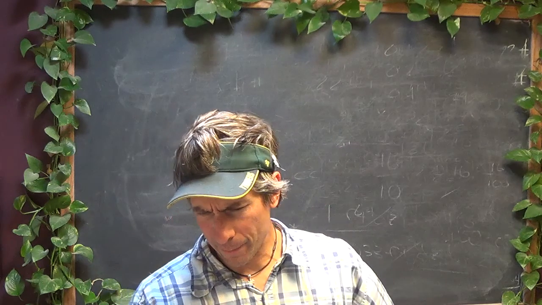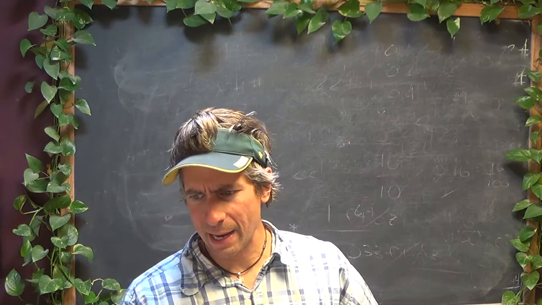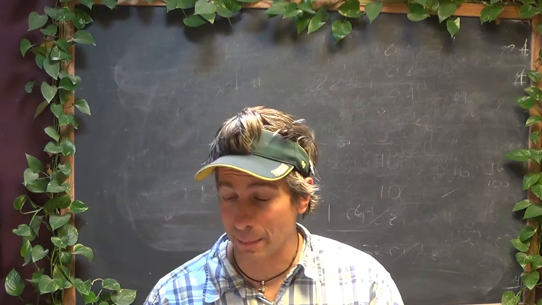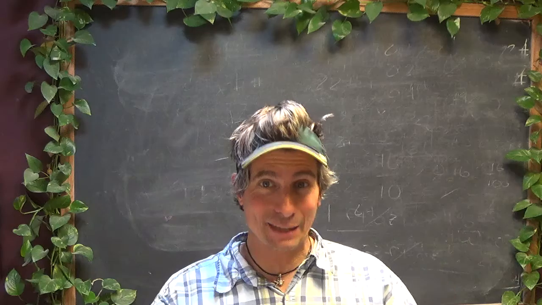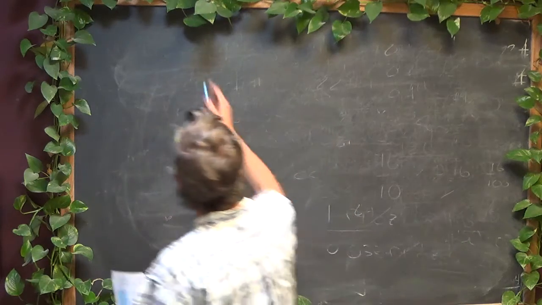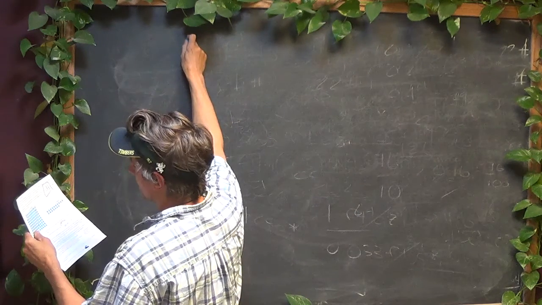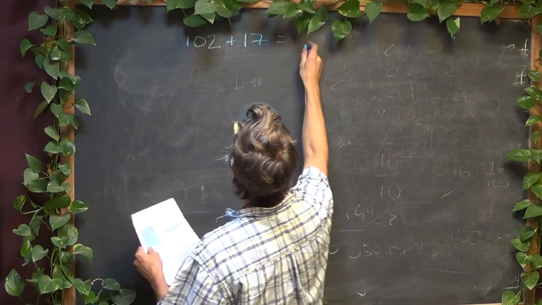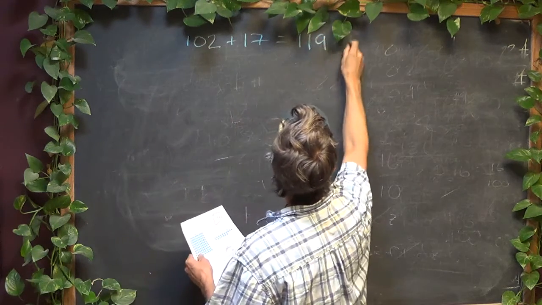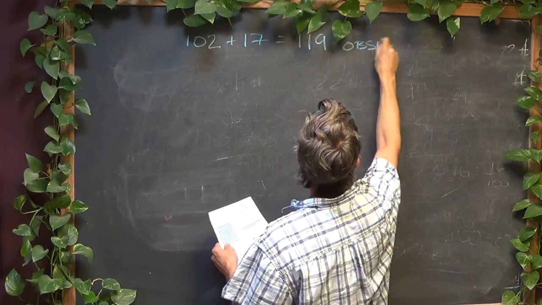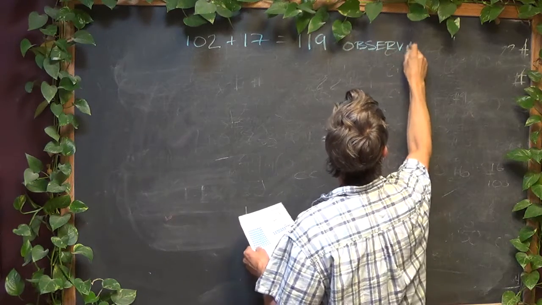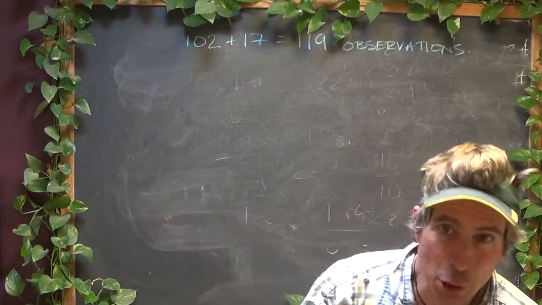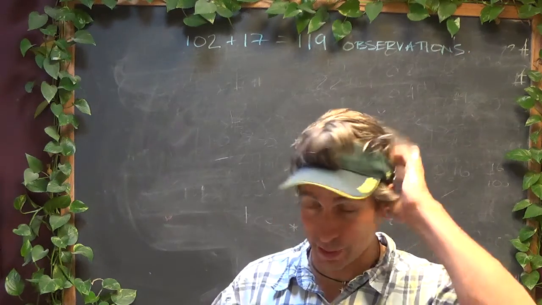So we look at Punxsutawney Phil here. He has seen his shadow 102 times. He has not seen his shadow 17 times. So in all, we have 102 plus 17. If I'm doing the math right, that's 119 observations of our experiment. Okay, so we have 119 total times we have data for Punxsutawney Phil.